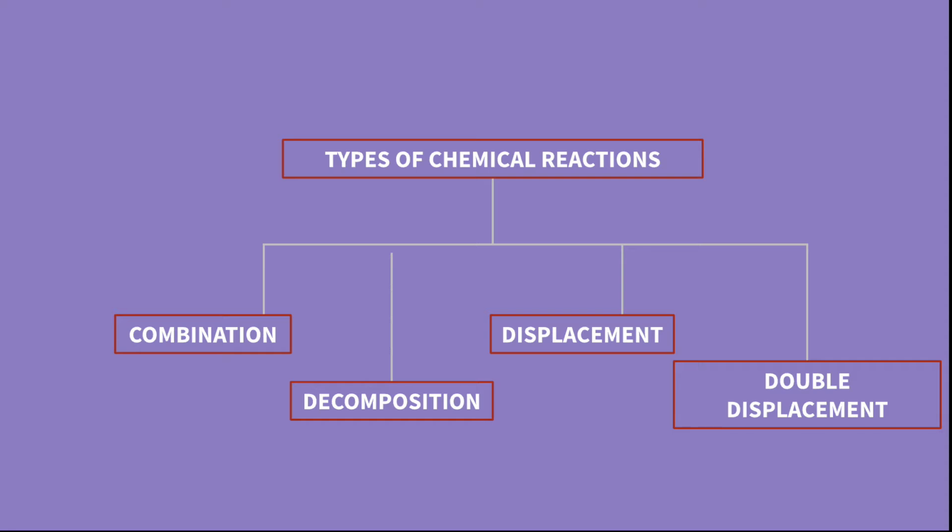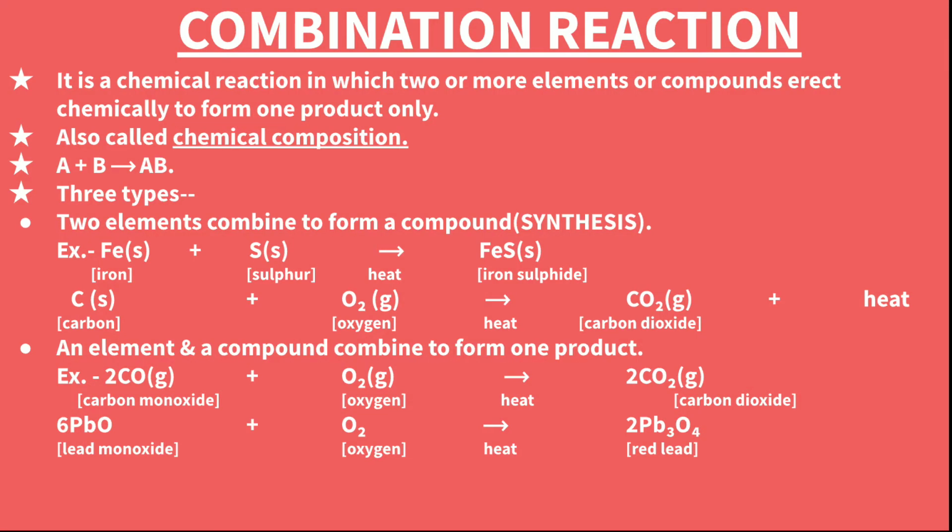So what are the types of chemical reactions? There are 4 types: combination, decomposition, displacement and double displacement. We come to the first one, the combination reaction. It is a chemical reaction in which 2 or more elements or compounds react chemically to form one product only. That is known as chemical composition also. One product is formed when 2 or more elements or compounds combine together.